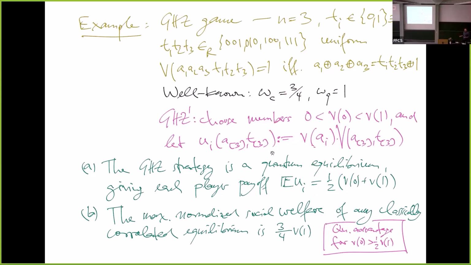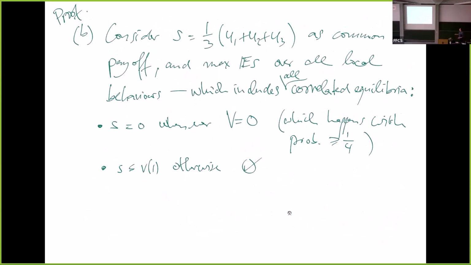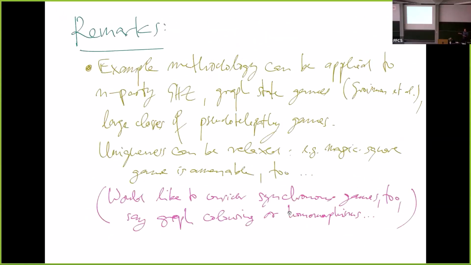The reasoning why we cannot get much more than this is that if we have a classically correlated strategy, then the behavior is classical. The behavior is a local hidden variable theory. So I don't even have to use equilibrium here. I wrote this here again. This can be applied to all sorts of different games, including the CHSH game.